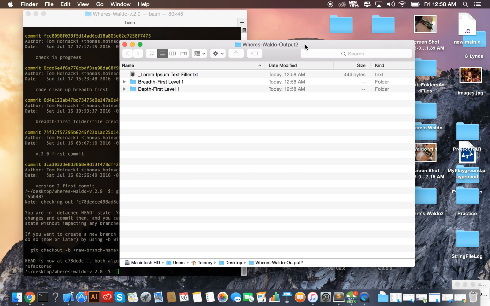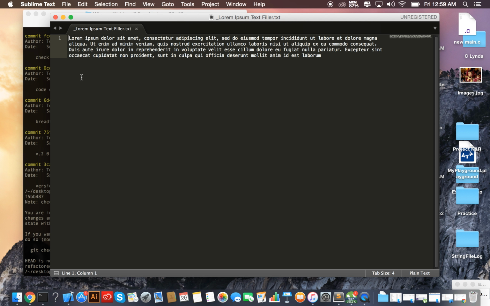So here we go. Now you can see we've got this big nice folder, and in here, this is just lorem ipsum. I think it's about 50 or 60 words or so. This is the palette, the open canvas that's in each text file before Waldo is inserted randomly once after each 50 words, right after the file is made.